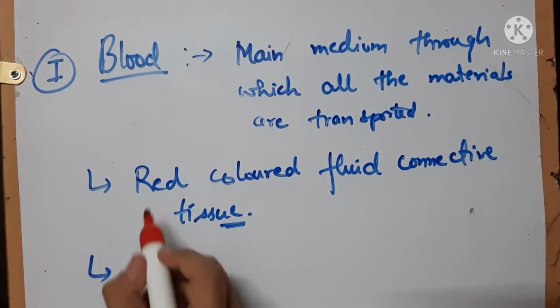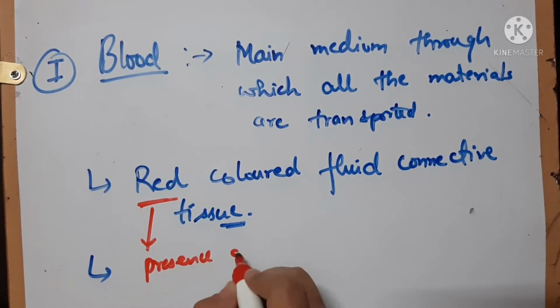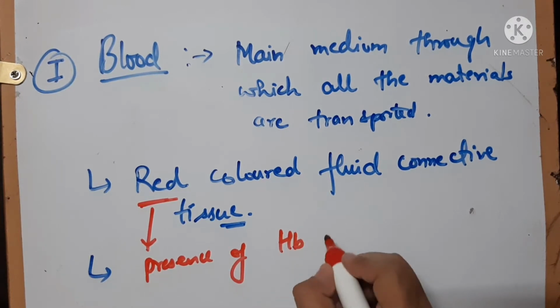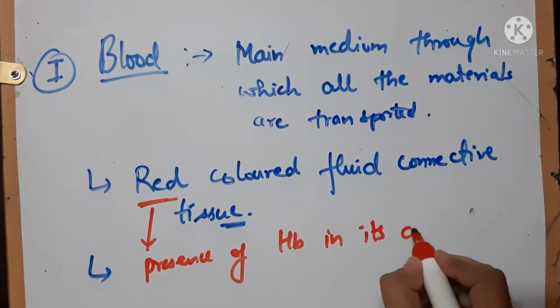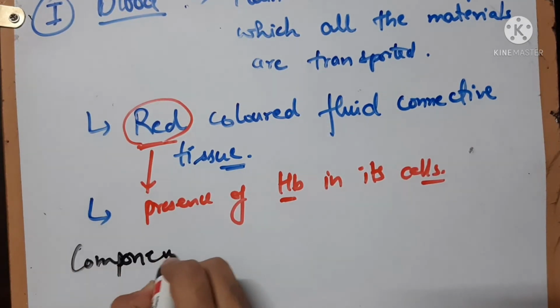Why is the color of the blood red? Because of the presence of hemoglobin in its cells. So now let's talk about the components of blood.